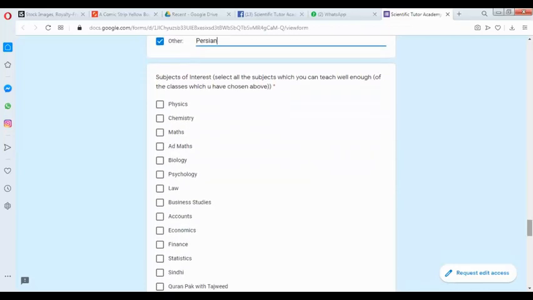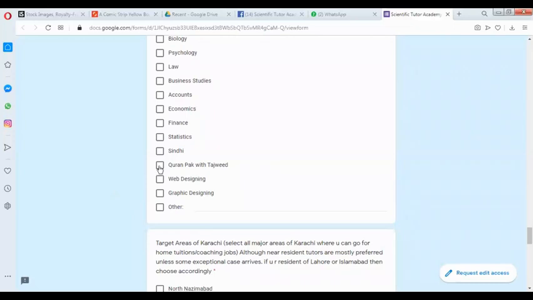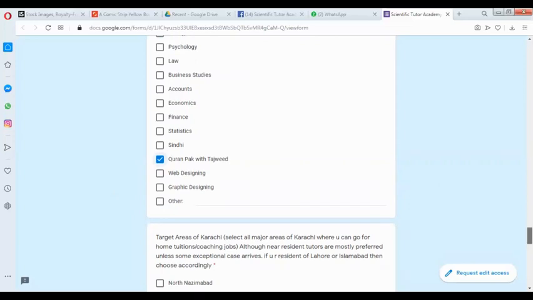Which is international. Now the subjects of interest, you need to choose which subjects you are expert in and want to teach. So if you are from pre-engineering, so definitely physics, chemistry, maths, add maths would be yours. If you are from pre-medical, so physics, chemistry, biology and English. And if you are from commerce, so you can go for business studies, accounts, economics, finance. So as I am from NED, for instance, I can click on physics, chemistry, maths, add maths, right? And if I am a Hafiz or I have studied Quran Pak with Tajweed, so I can click on Quran Pak with Tajweed as well. Okay.